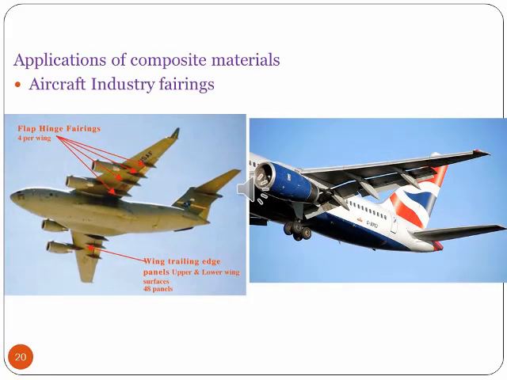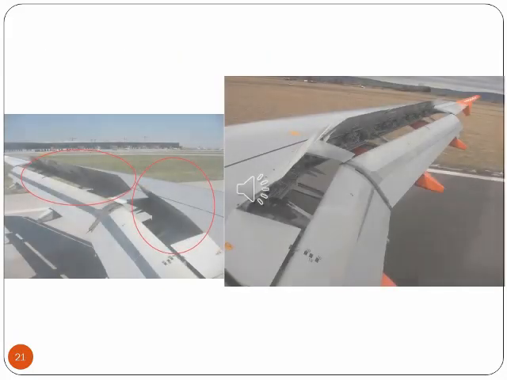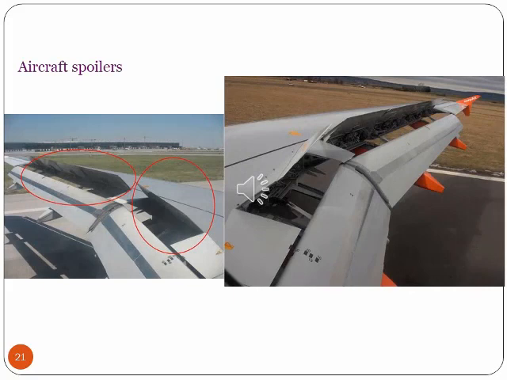Application of composite materials in aircraft industries. In the previous slide we have seen the different parts. This slide just explains the same. The aircraft spoilers are manufactured using the composite material.